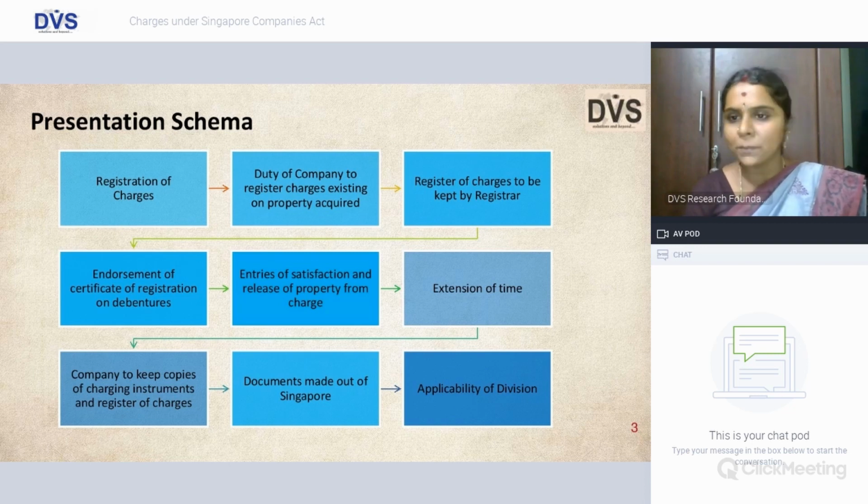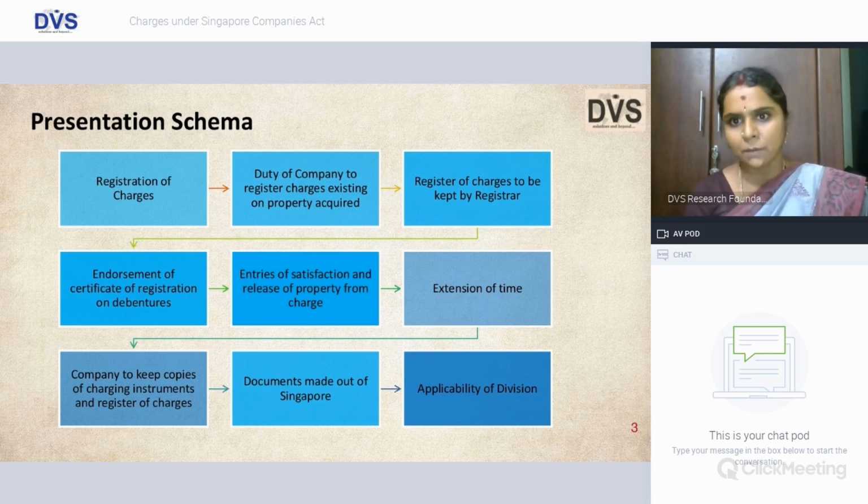Companies shall keep copies of these charging instruments, which shall act as sufficient record that a charge has been created. More with reference to your section 199, just like your section in the Companies Act which talks about your books of accounts, where it has to be maintained and preserved by the company. Similar to that, the instrument evidencing the charge has to be preserved and maintained, not only to establish the true and fair view of the financial affairs of the company, but also because when it comes for audit review, you have to produce these instruments.